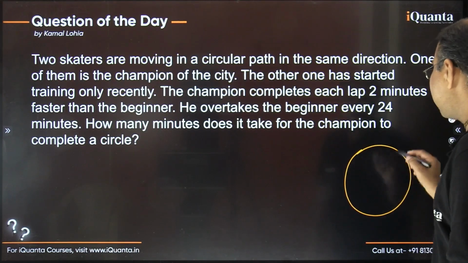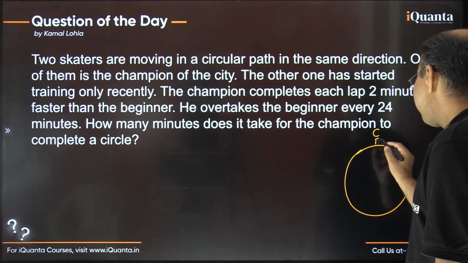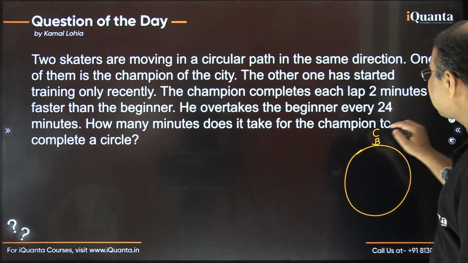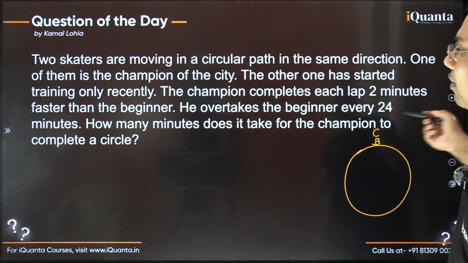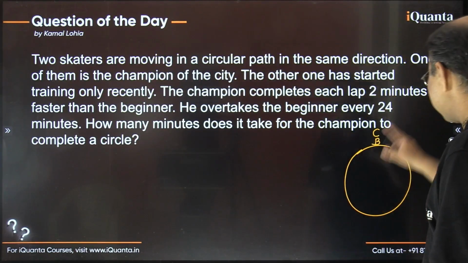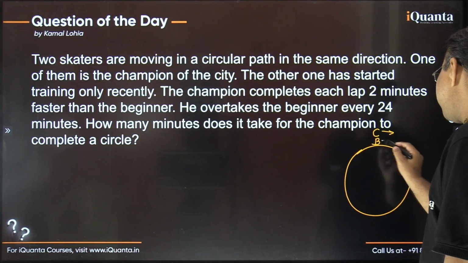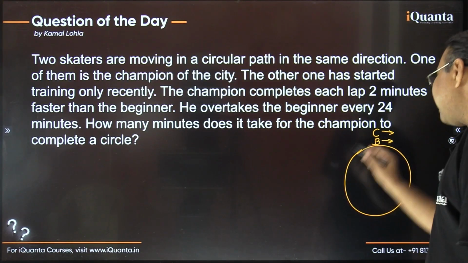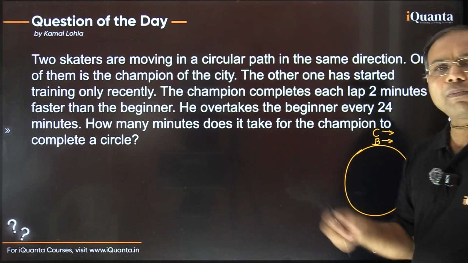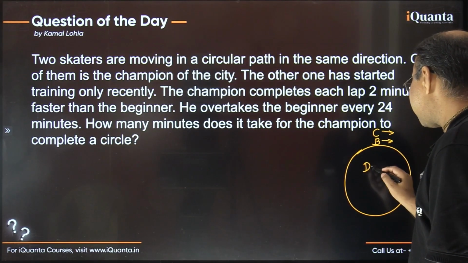We have two runners here. One is named champion, the other is named beginner. The speed of champion is C meters per minute, and the speed of beginner is B meters per minute. The total track length, the distance of one lap, let's say is D meters.